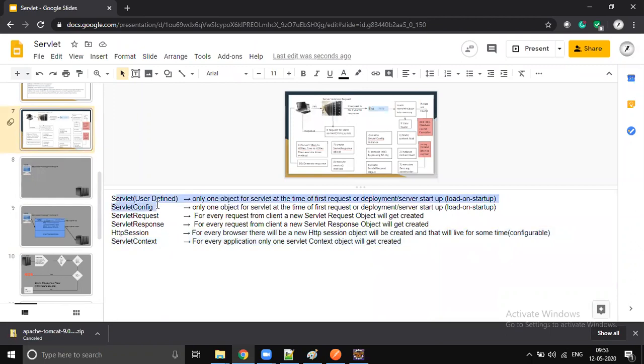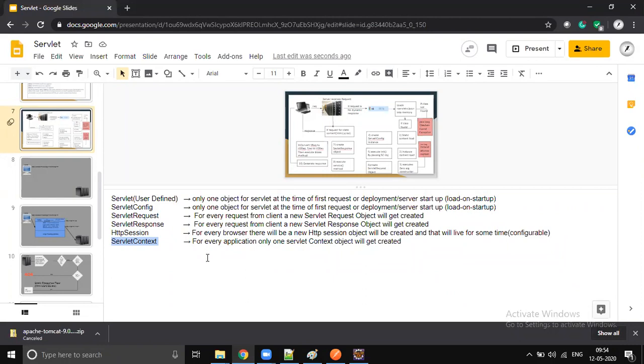A servlet is created by the server as part of load on startup, at server startup time itself. Just before executing the init method, the server creates one servlet config object. Servlet request is created per thread, and servlet response is also created per thread. HTTP session is created for every browser, one session per client. And the last component I missed is servlet context. For every application, the server creates one context object.